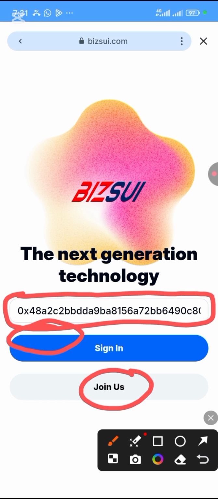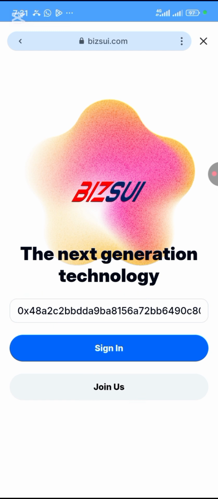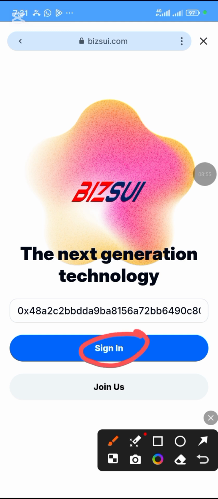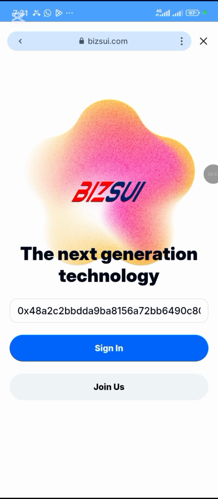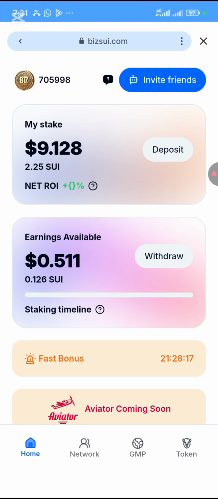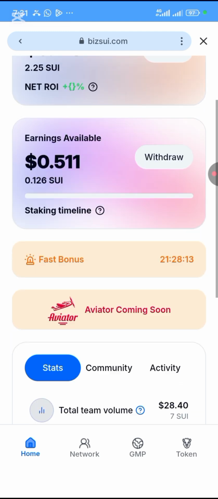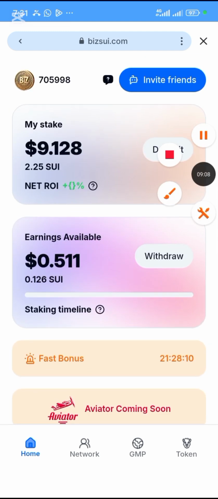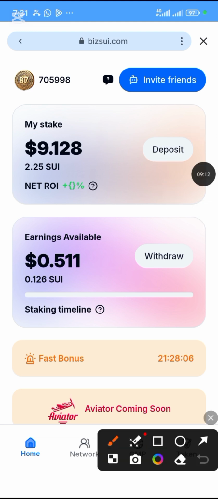The next thing is for you to click on sign in, okay? Once you click on join us, after that you click on sign in, then it's going to successfully log you in. This is my dashboard now, okay? This money that you are seeing here is what I deposited yesterday. I did not see it because they were still building the app. Like I said, it just came out yesterday. They just launched it yesterday, okay?